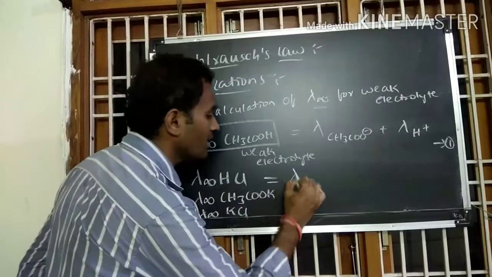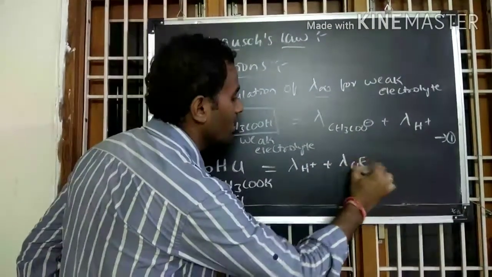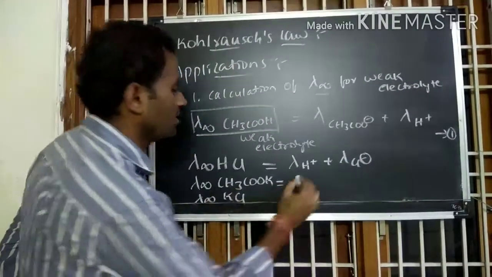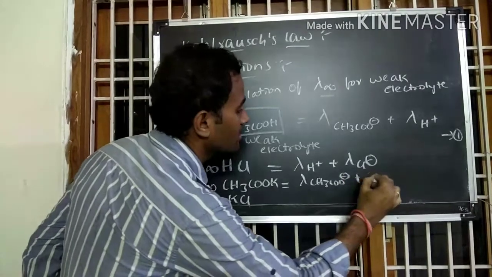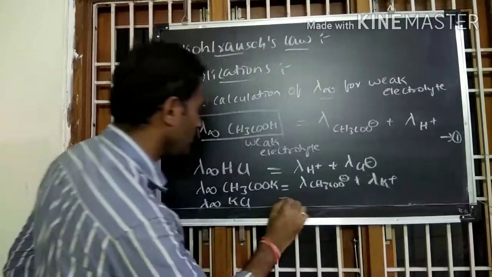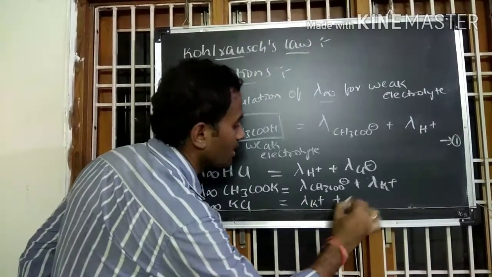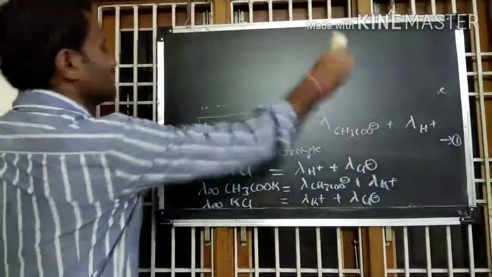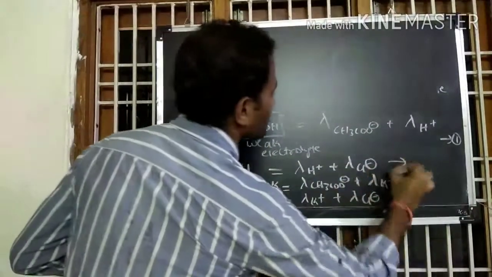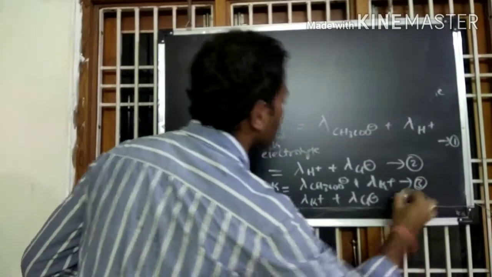electrolyte as the combination of lambda H plus and lambda Cl minus. For this, lambda CH3COO minus, that is acetate ion, plus lambda K plus. For this, lambda of potassium ion plus lambda of Cl minus ion. Right? So let us assume this is equation 2, this is equation 3, this is equation 4.